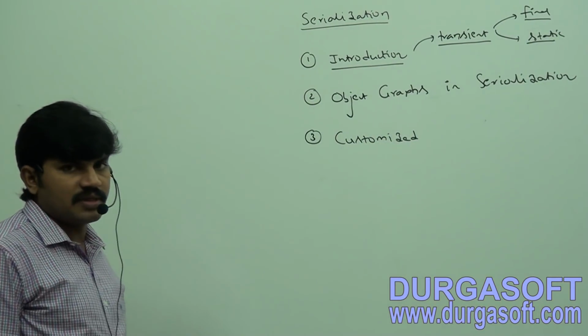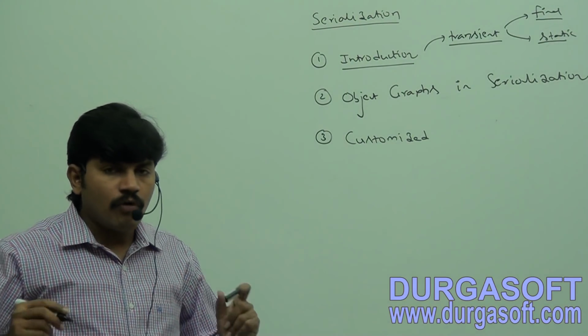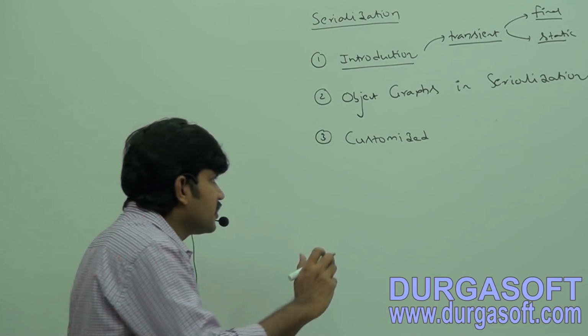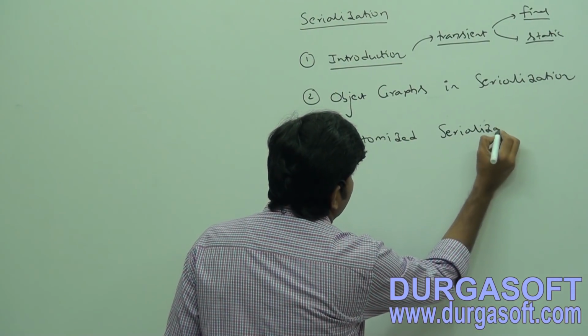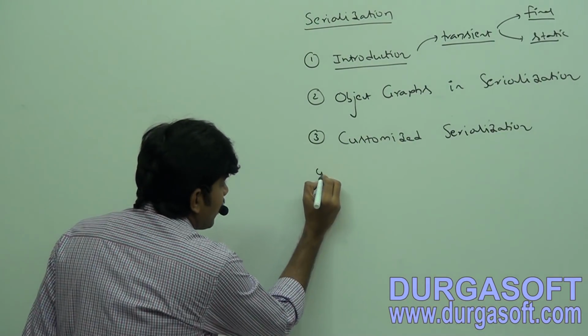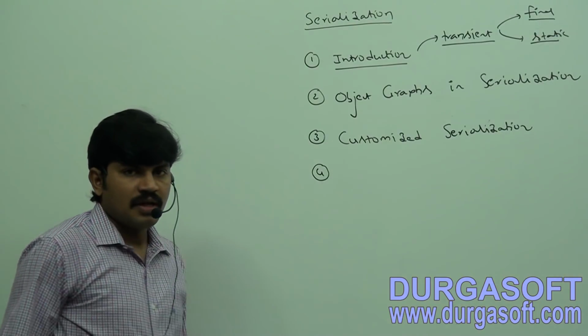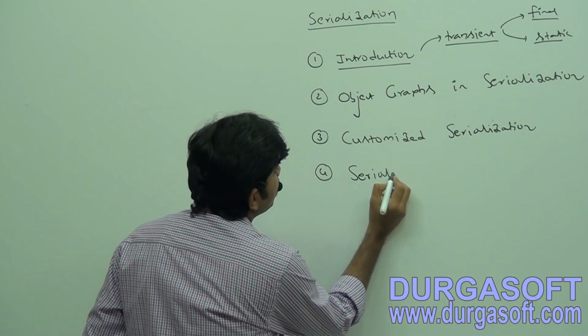Sir, I am not satisfied with the default serialization performed by the JVM. How can I customize the serialization mechanism? Customized serialization, are you getting it?